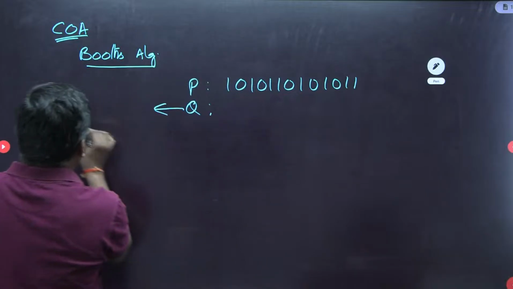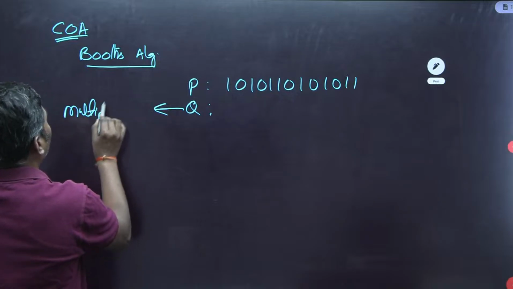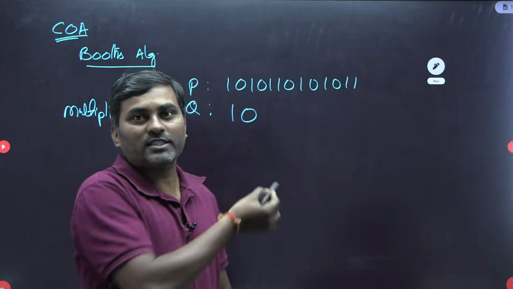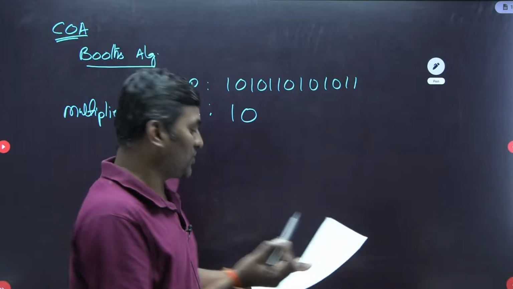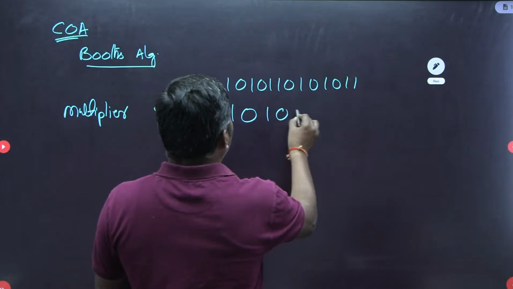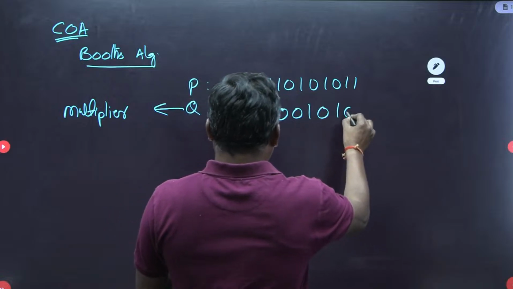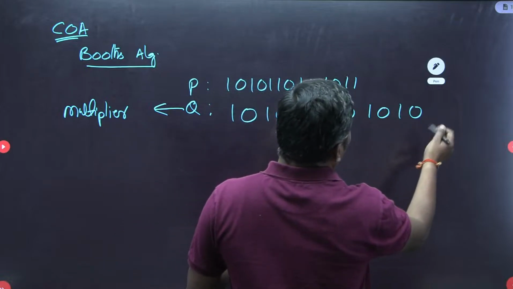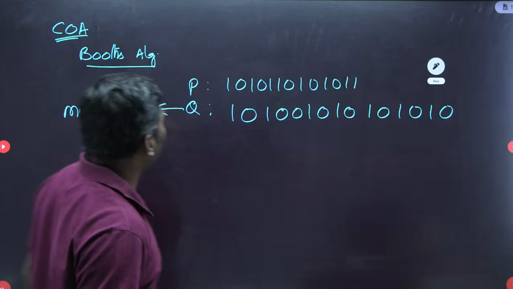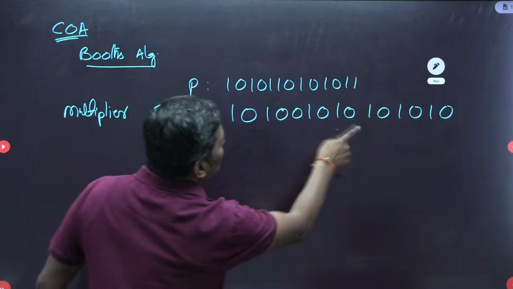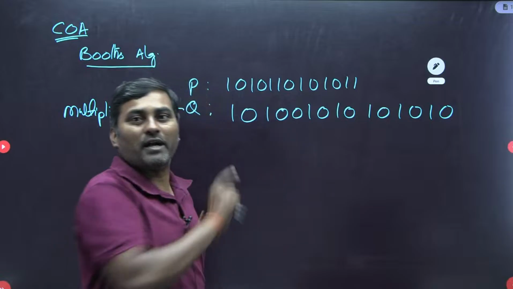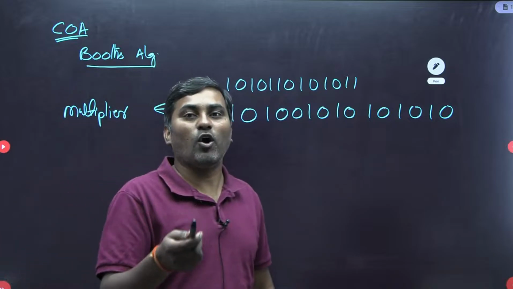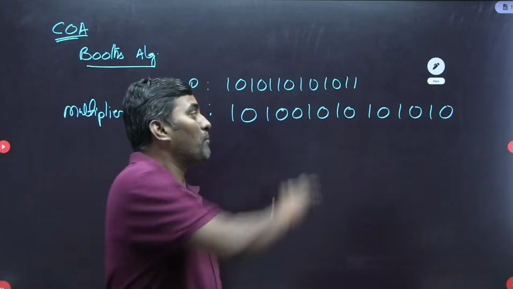They said it is the multiplier. Maybe one bit might have changed, but the pattern is the same, 1 0 1 0 0 1 0 1 0 1 0 1 0 1, like this. Maybe some zeros are changed, but this pattern is what was given. P and Q are multiplied, and they ask the number of arithmetic operations required to perform this multiplication.